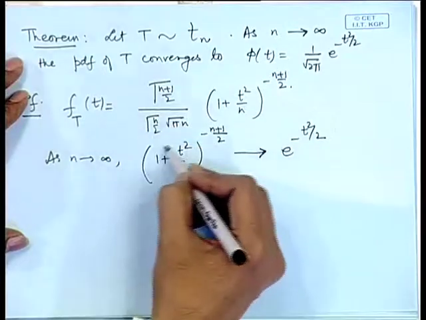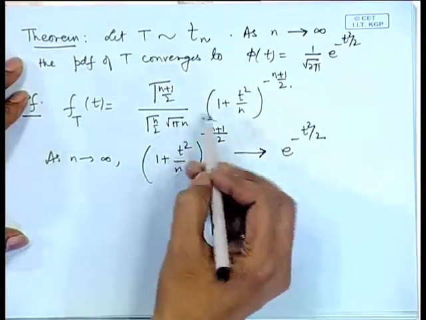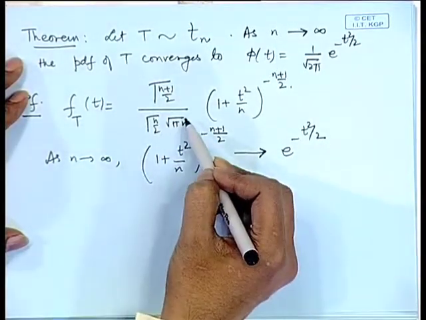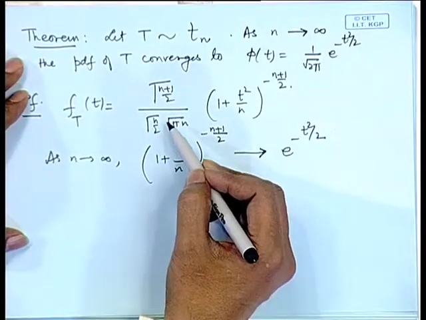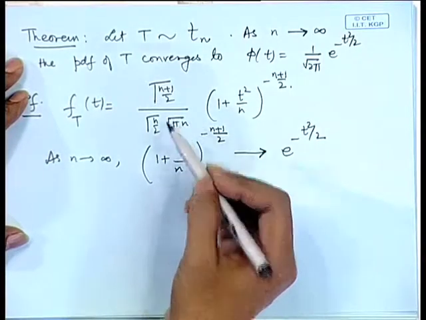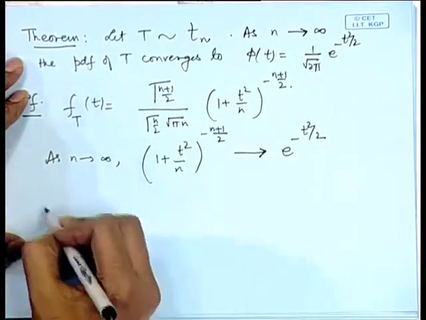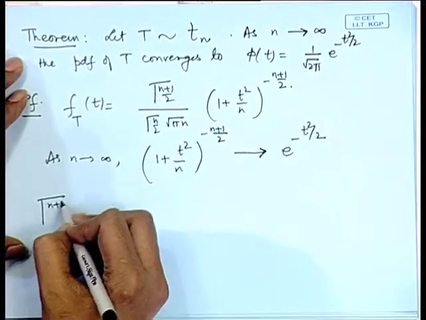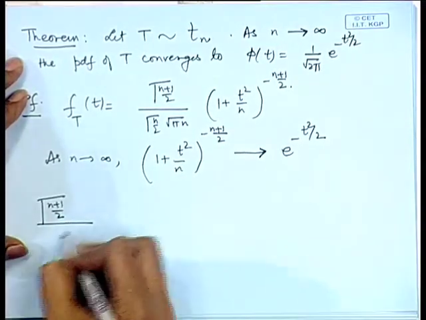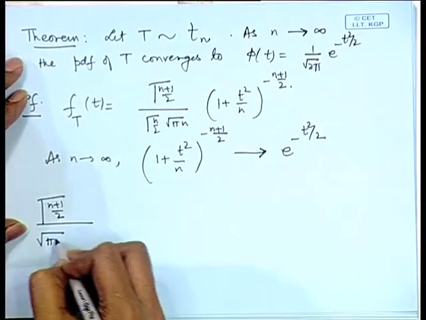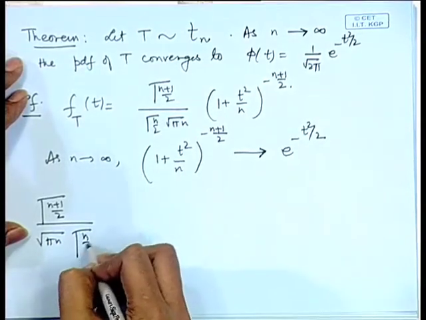So, let us look at the remaining terms. We must actually prove that this remaining term converges to 1 by root 2 pi. If we look at this term, gamma((n+1)/2) divided by root(pi n) gamma(n/2).